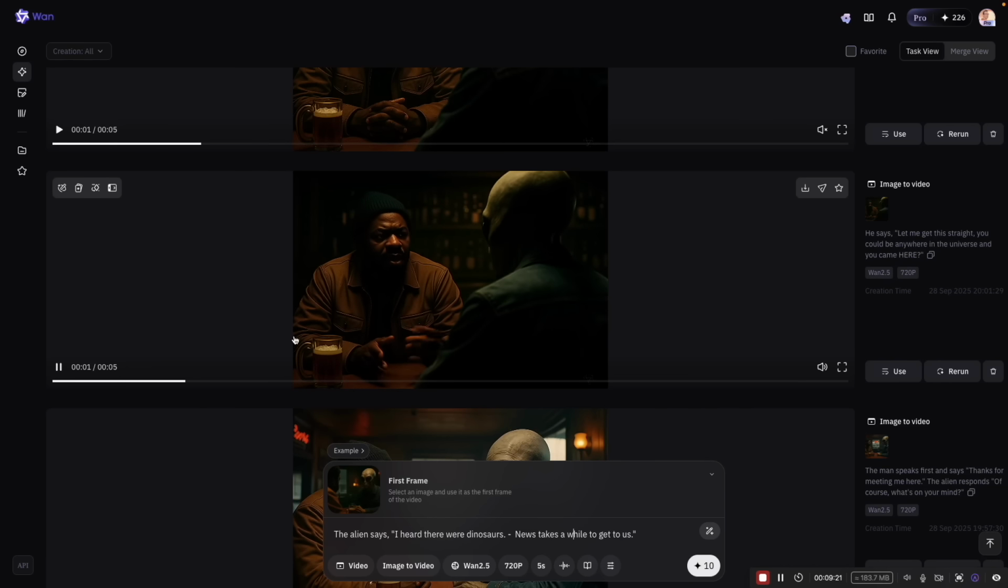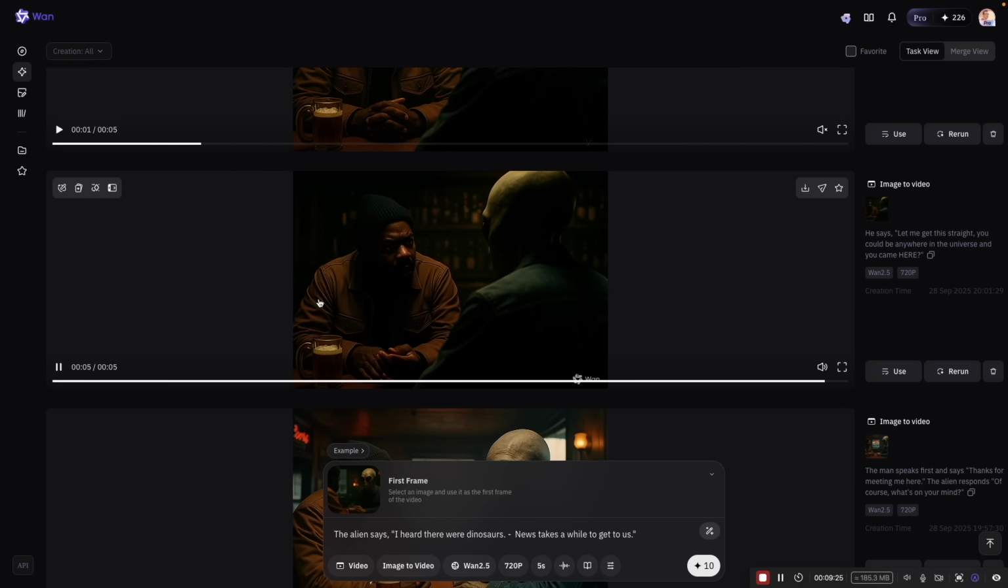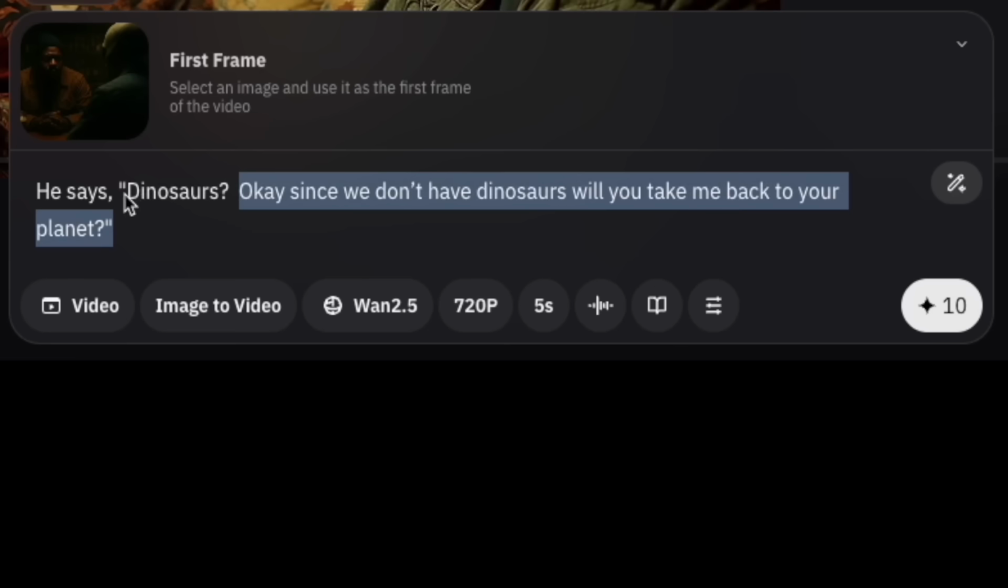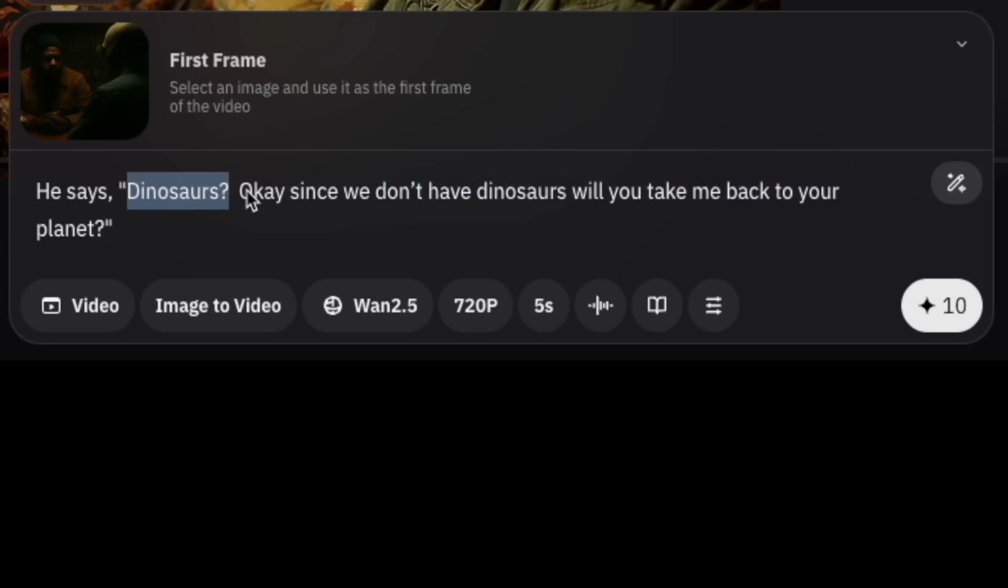I really like this emotion that he's got in this one. All right, and then one kind of tricky thing I'm doing here is he says dinosaurs, and then it says, "Okay, since we don't have dinosaurs, will you take me back to your planet?" So in their dialogue, the alien's going to say, "I heard there were dinosaurs," and he says, "Dinosaurs?" And then the alien says something, and then he has this line. So we're kind of splitting this up so we can get 2 dialogue things in one video.